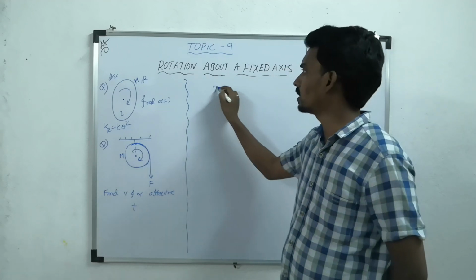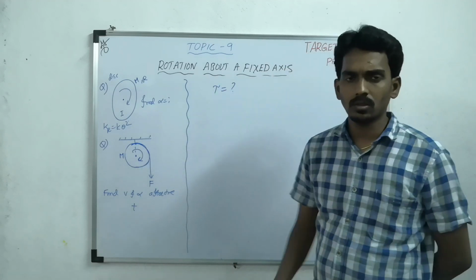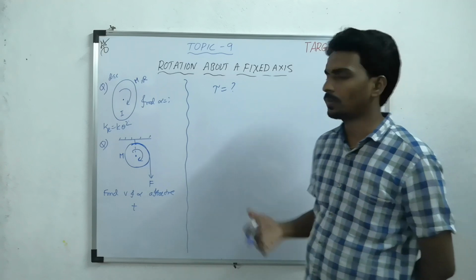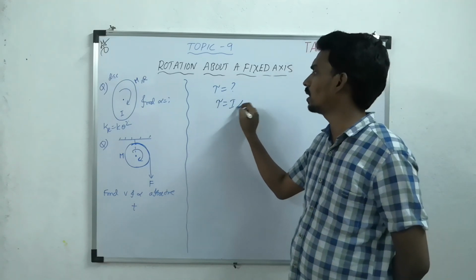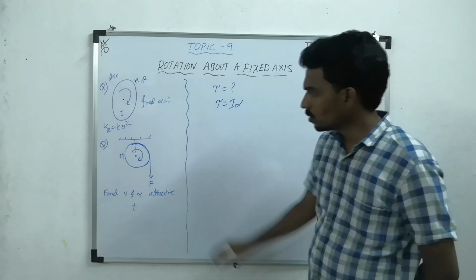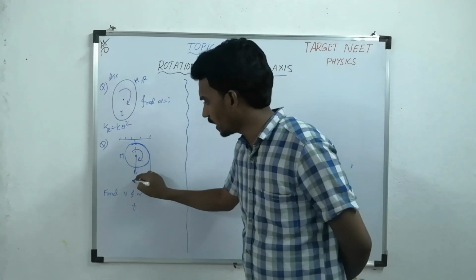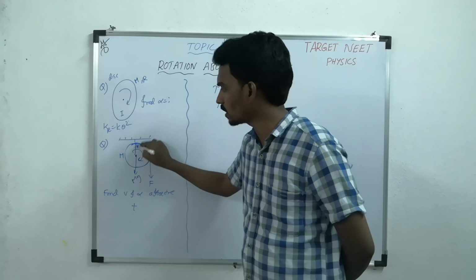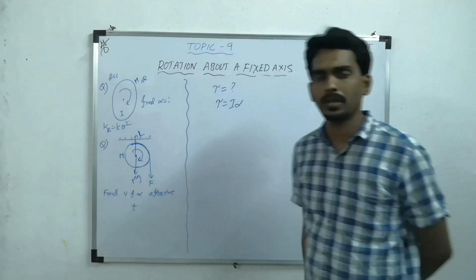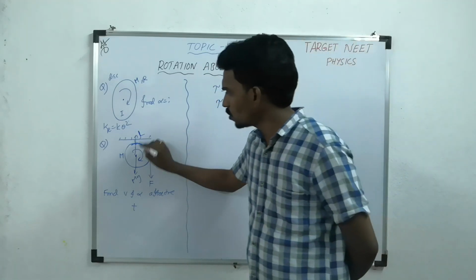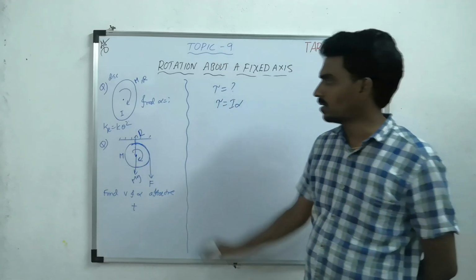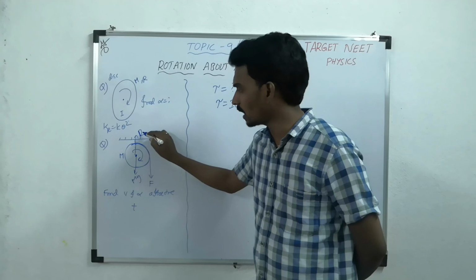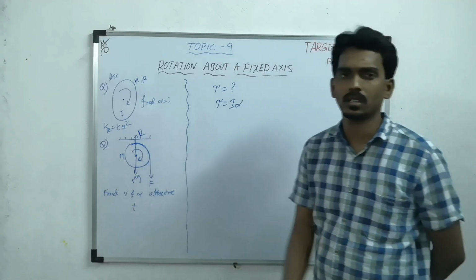So what should be the reason for that? Torque. So the very first thing you should go for is, what is the torque acting on it? The torque tau equal to I alpha. Here mg is acting, another one is the reaction force, and another one is F. But the first two forces are passing through the axis of rotation, so the torque of these two forces is 0.